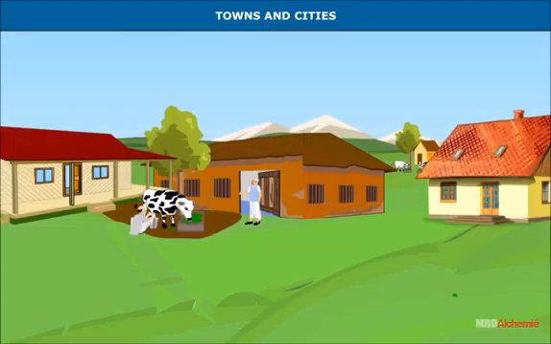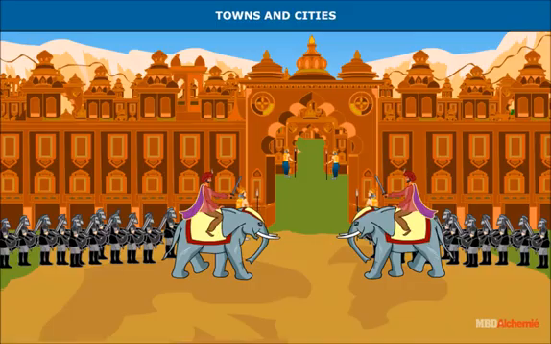The excavations of these towns reveal that common people's houses were made of bricks and wood. They were better than those built in villages. The king's palace was built of wood and stone and was elegantly decorated.